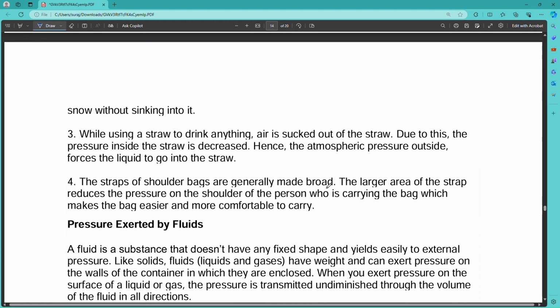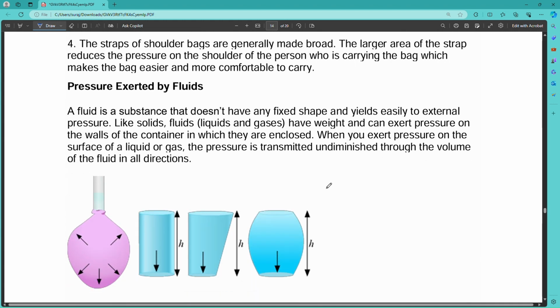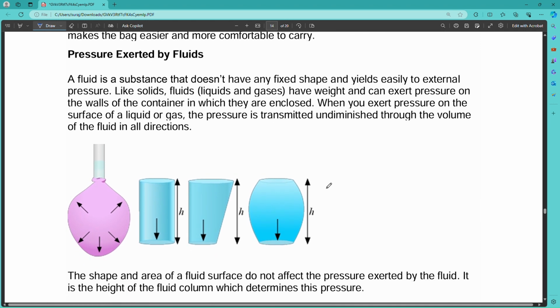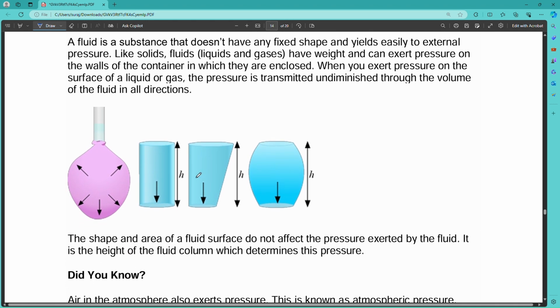So these are the examples. Then comes pressure exerted by fluids also. Fluids also exert pressure. Whenever you put fluid in any container, it exerts equal pressure at the surfaces. If you go down, the pressure will increase. If you put water or any liquid in the container, the bottom position will experience greater force. If you go slightly higher on the upper side, then the pressure will decrease slightly.